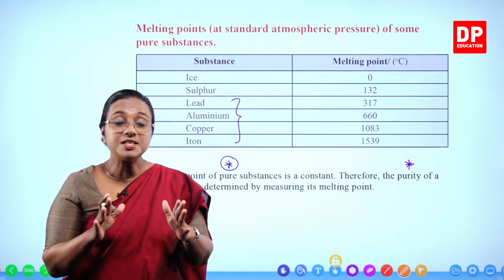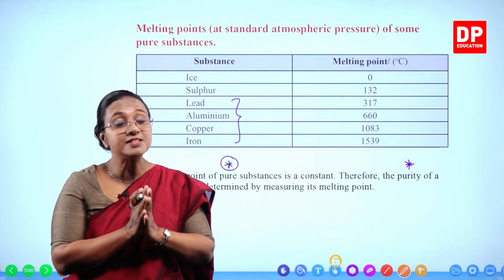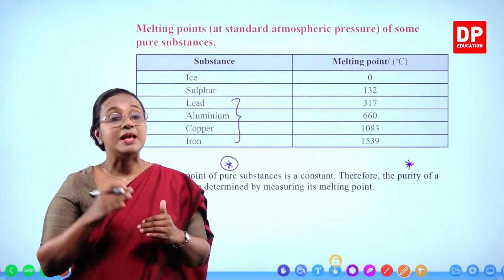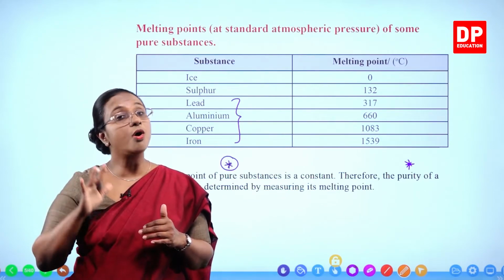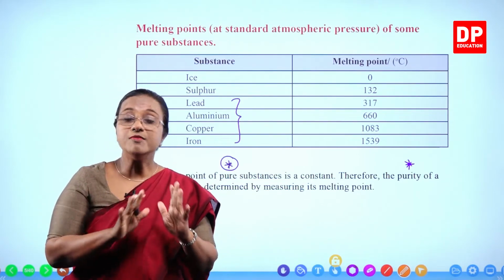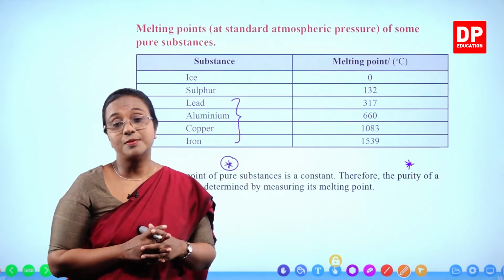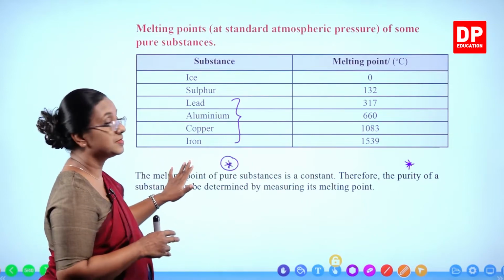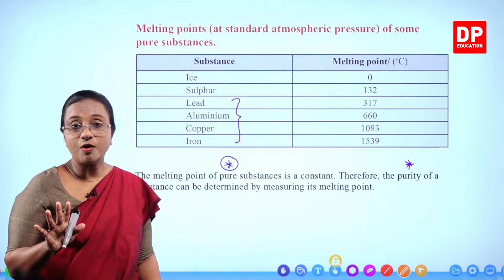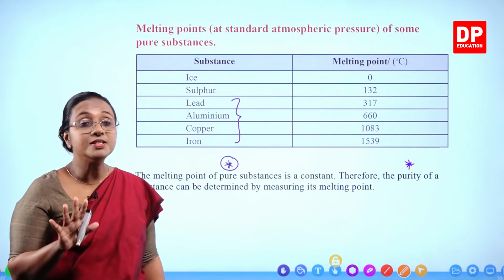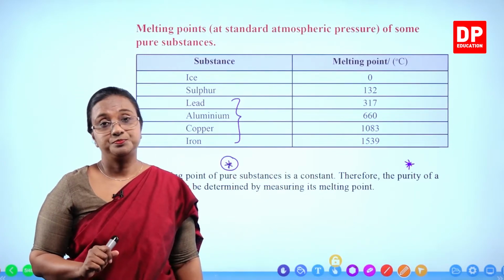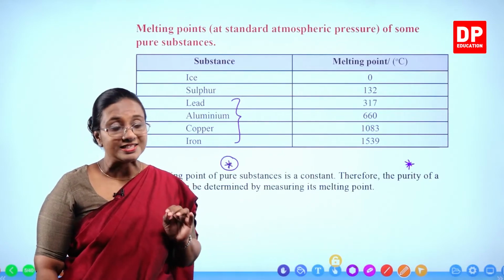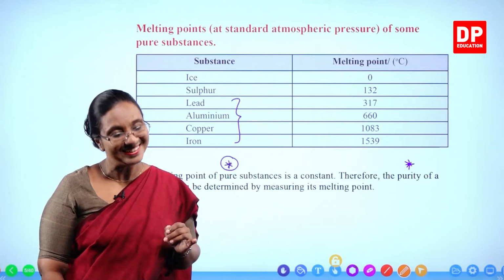So pure substances will have a fixed melting point. But if it is not pure, the melting point can increase or decrease depending on what is mixed with the pure substance. Can you all understand that? So all these substances in their pure form will have a constant melting point. You have to understand that. With that, students, I am going to move on to the next slide.